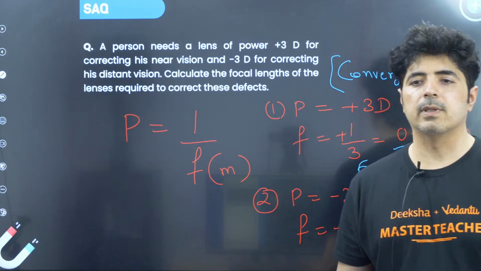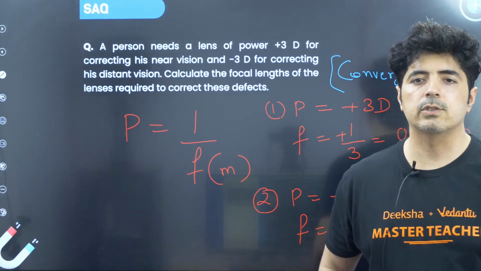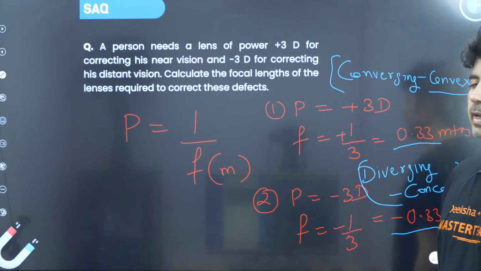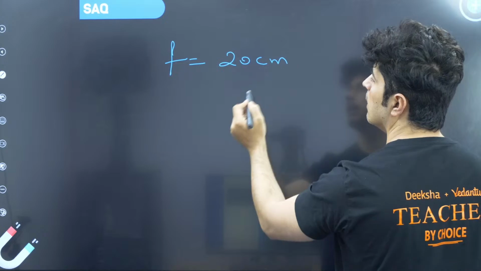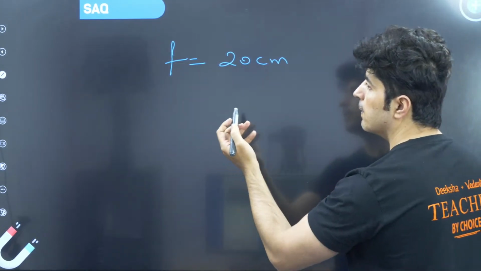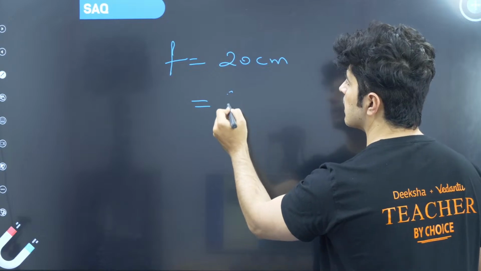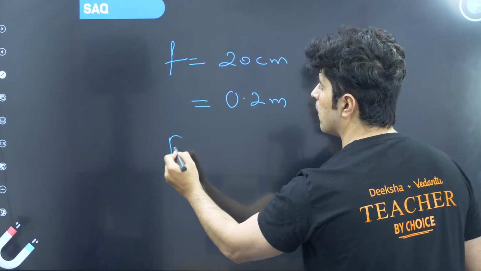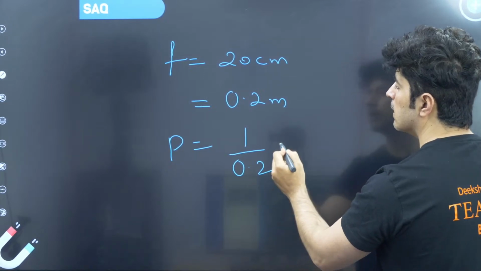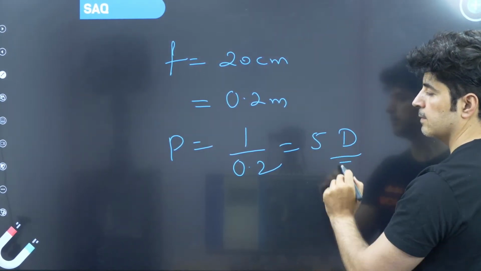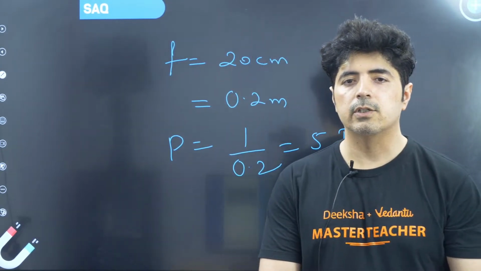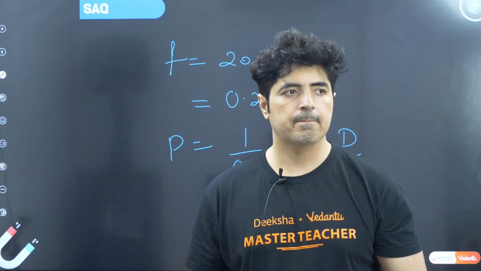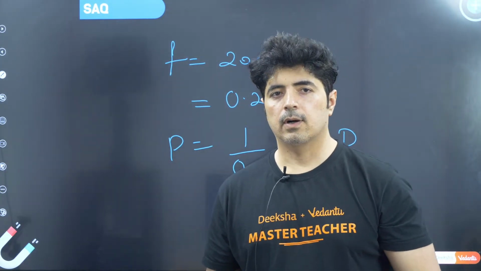I hope this video is quite useful for you guys. This question is very important. Again, the power of lens is very important. Sometimes the question comes: focal length is 20 centimeter, find the power of lens. So here, please remember, first you have to convert into meters. That is 0.2 meters. Now I can say power is equal to 1 by 0.2. That comes out to be 5 diopter. This is what you have to understand, guys. This is what you have to take. It's very important.